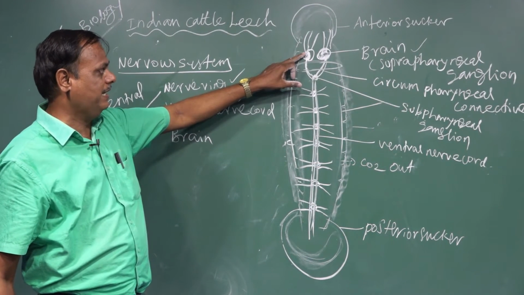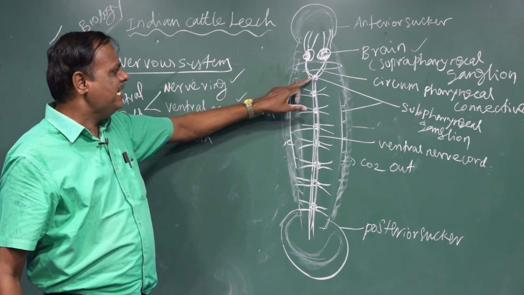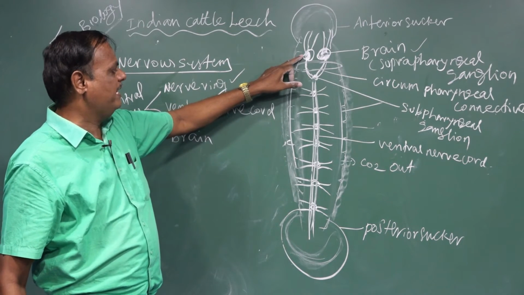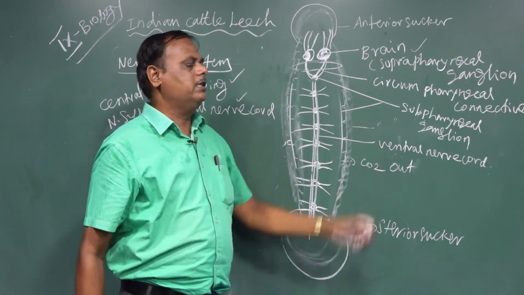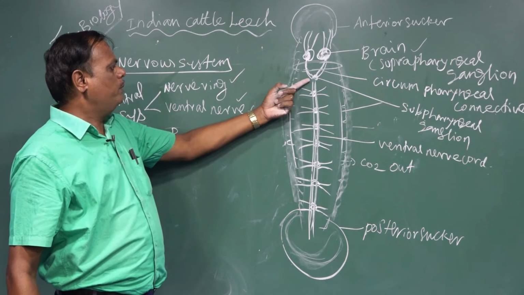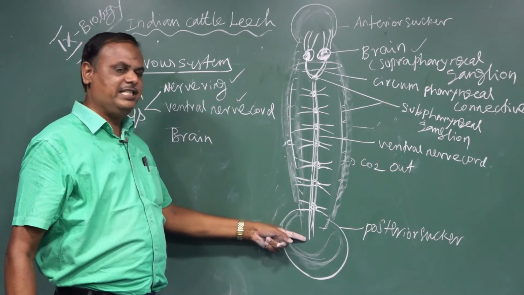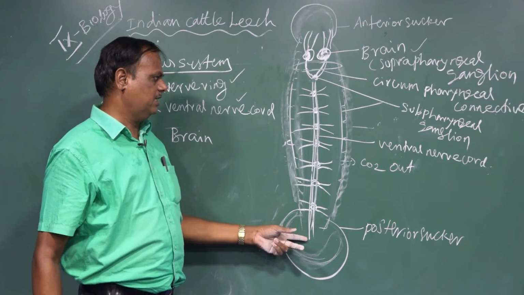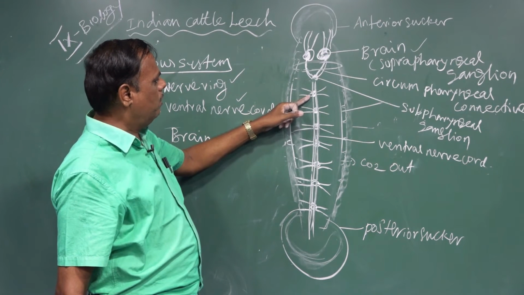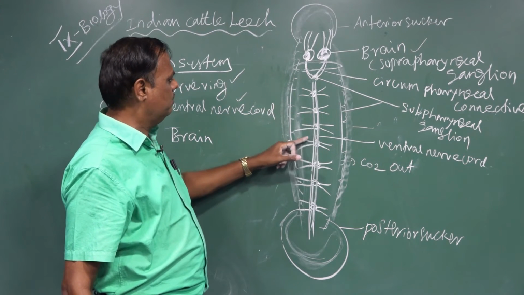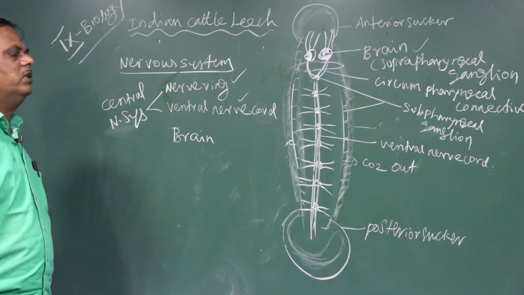That's why it is called the suprapharyngeal ganglion. Below the pharynx is the subpharyngeal ganglion. The connection between the subpharyngeal and suprapharyngeal ganglia is a ring-like structure called the circumpharyngeal connective. Below the subpharyngeal ganglion, the double ventral nerve cords reach the last segment of the leech. Between the nerve cords, numerous ganglia and nerve fibers are arranged. That is the nervous system of the leech.